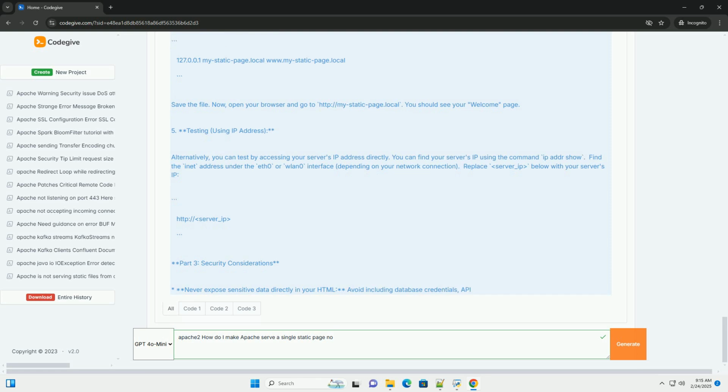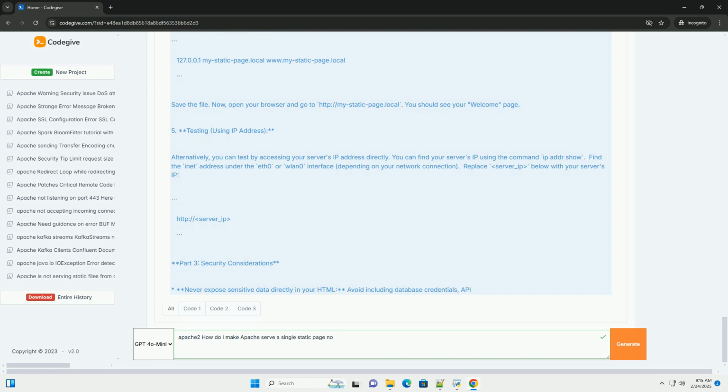Regularly review logs. Monitor the Apache log files, /var/log/apache2/error.log and /var/log/apache2/access.log, to detect any potential security issues or unusual activity.